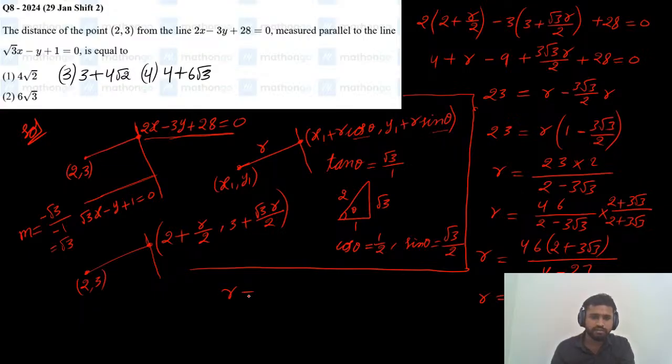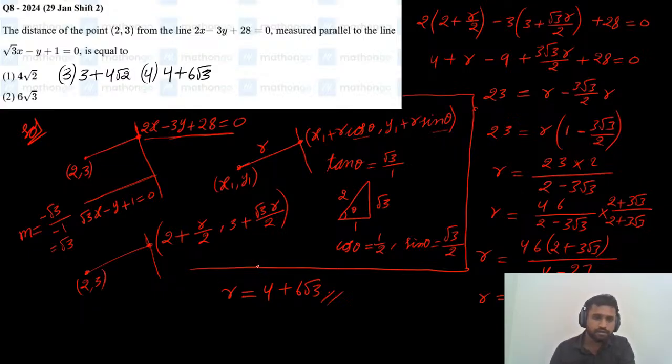So what is the value of r? Since r cannot be negative, we can take it as positive. So 2 times 2 plus 3 root 3, which is 4 plus 6 root 3, is the answer for this question. Since r is the distance between these 2 points, we cannot take it as negative. So r equals 4 plus 6 root 3 is the answer for this question. Okay, so this is the final answer.